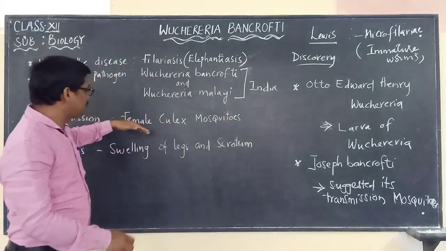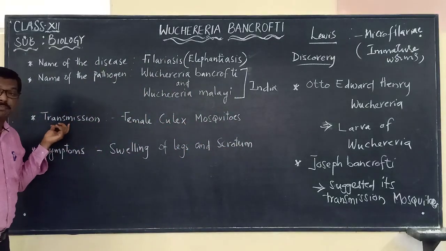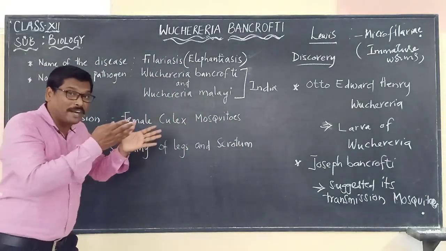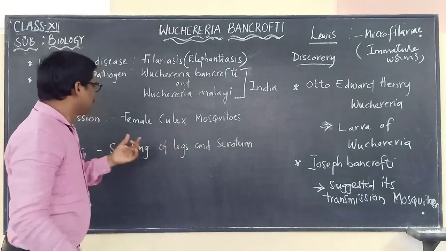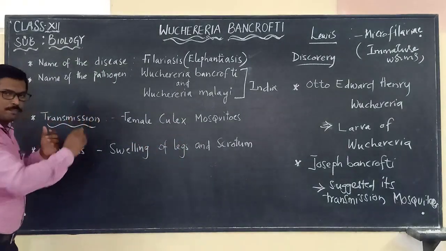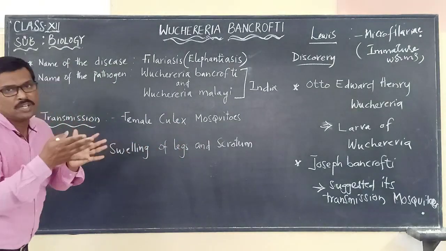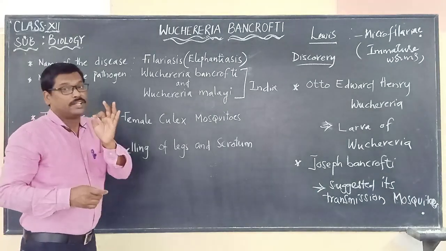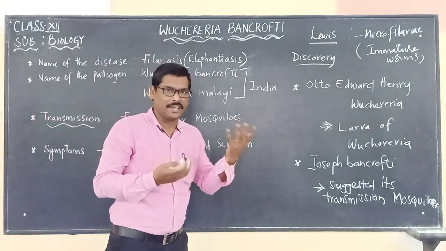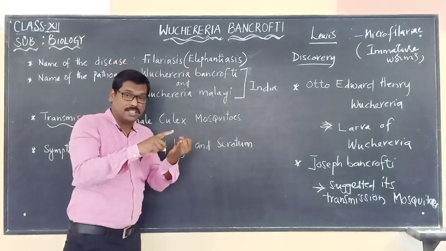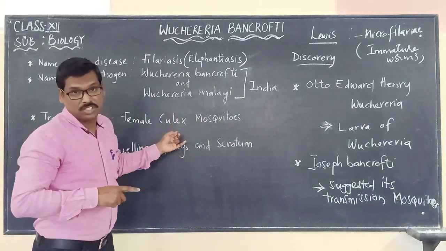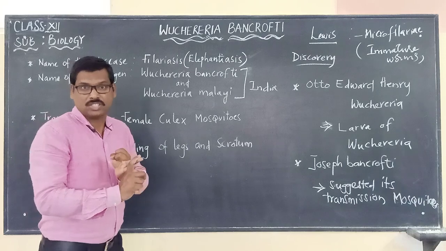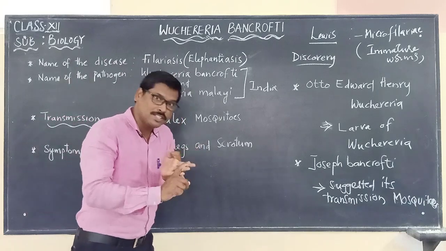And now, at the same time, we are using the word transmission, meaning spreading from one person to another person. This disease is transmitted by different types of mosquitoes. It may be present in the female Culex mosquito, or Aedes aegypti mosquito, or female Anopheles mosquito.